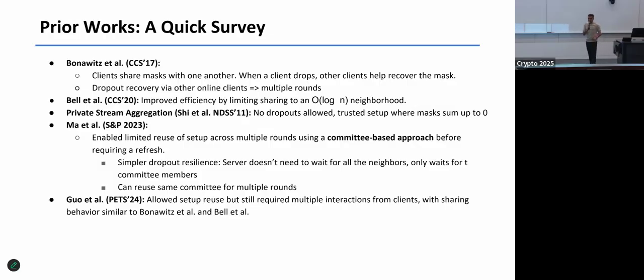Then Microsec actually came in and said, I will have a setup that's being reused in perpetuity. But the sharing of the key is very similar to what was earlier done in the C2 CCS works.